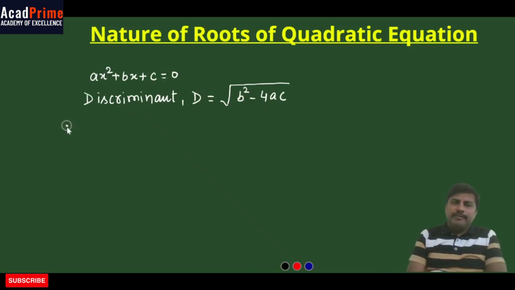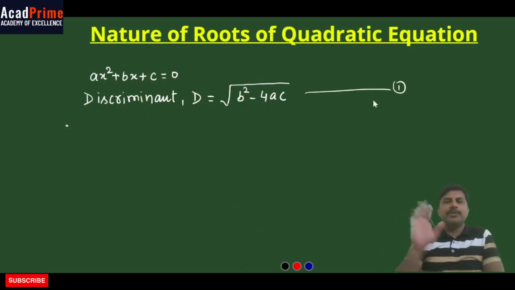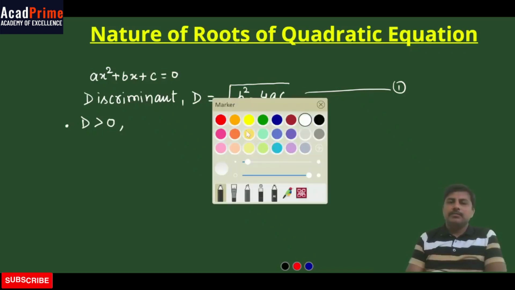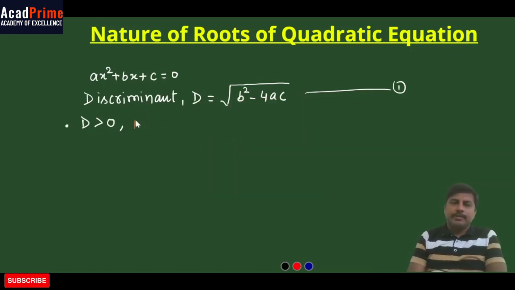So from this, that means from equation 1, we can have three possibilities. The first possibility is that the value of D can be greater than 0. So in this case, we will have the roots as real. We will get real roots in this situation.